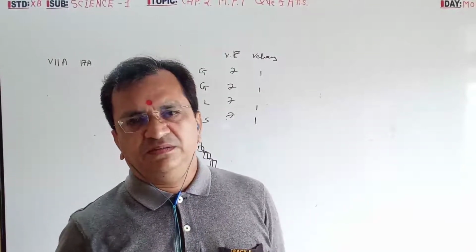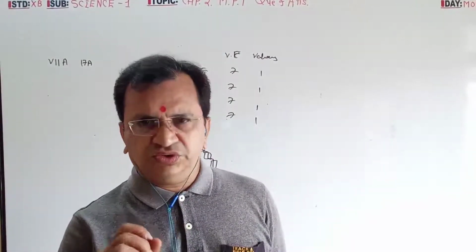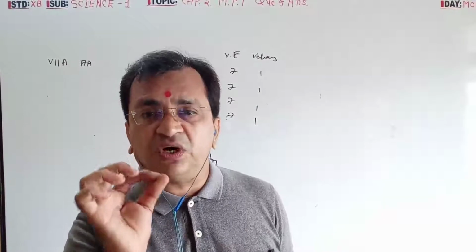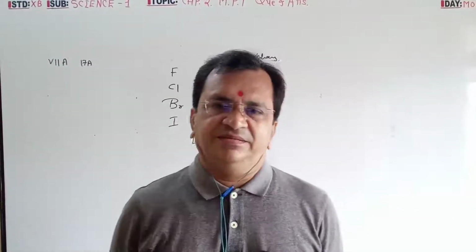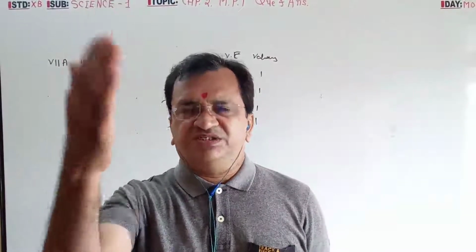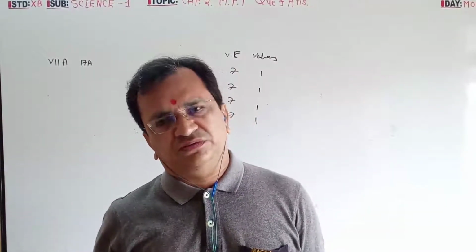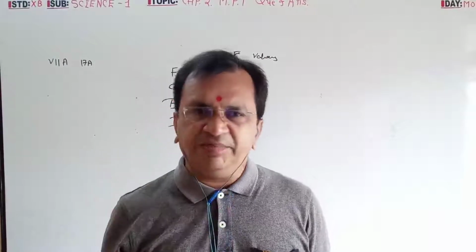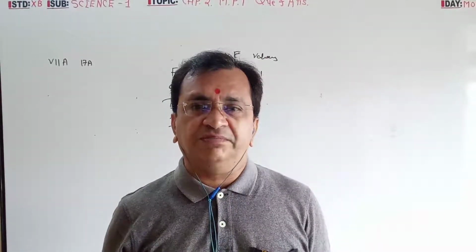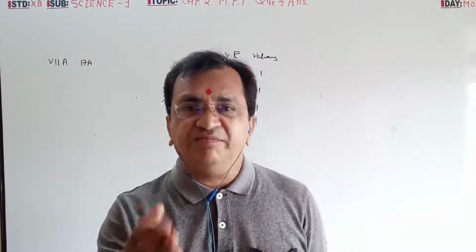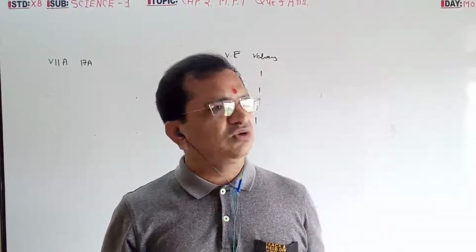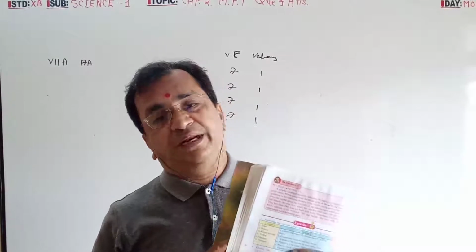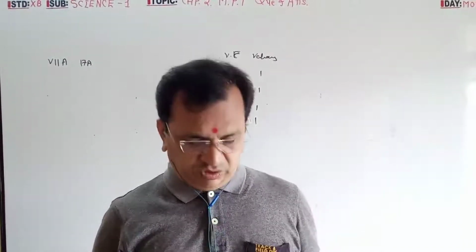Group number shows the number of electrons in the outermost orbit. Same group number means the same number of electrons in the outermost orbit. So the same number of electrons in the outermost orbit shows the same valence electrons. So valence electrons are the same in a group; the outermost electrons are the same in the same group.